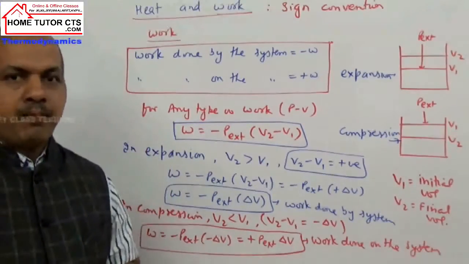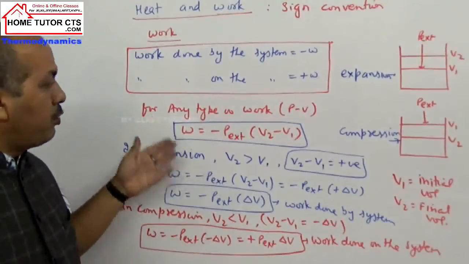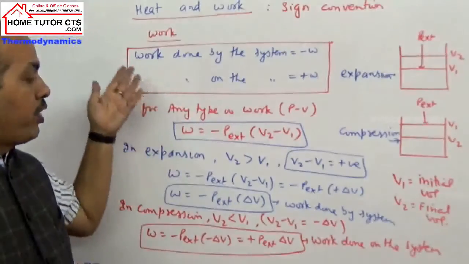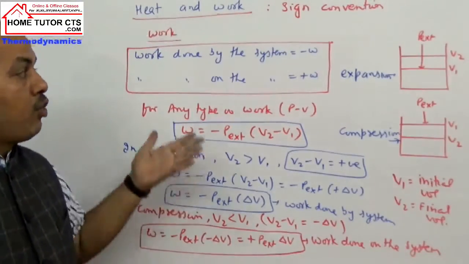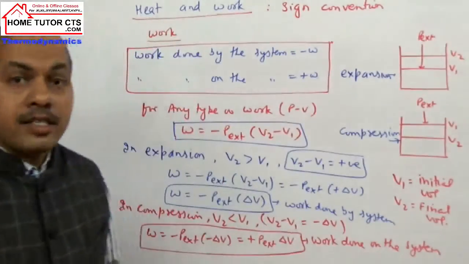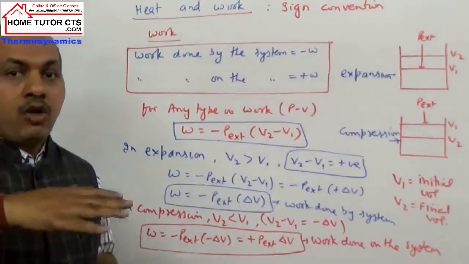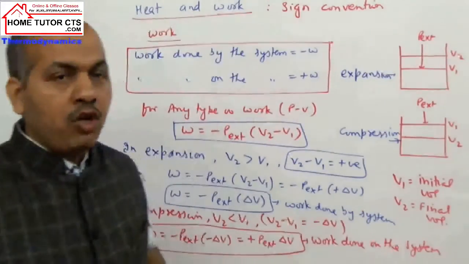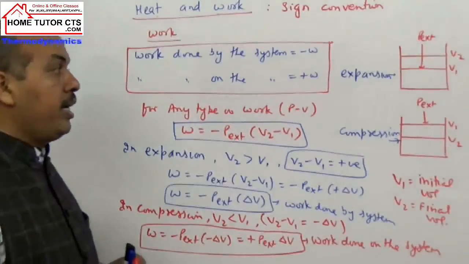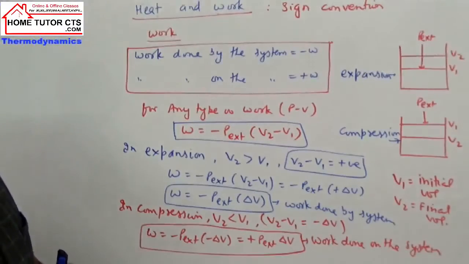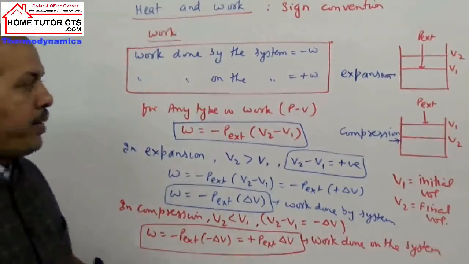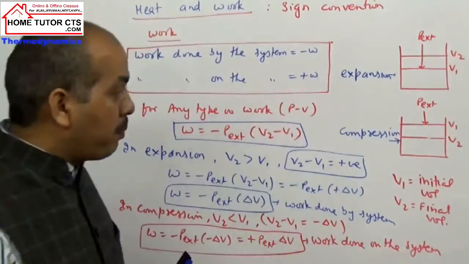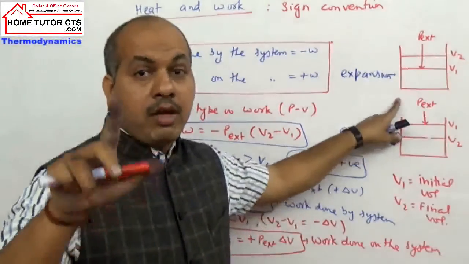So we can have two kinds of work. One is work of expansion, where the volume of the system or gas increases. Second is work of compression, where the volume decreases. When the volume increases, the system will do work. In expansion, the gas will undergo expansion against some external pressure, that is called P external. And in compression, the gas will undergo contraction, a decrease in volume, on applying pressure from outside.